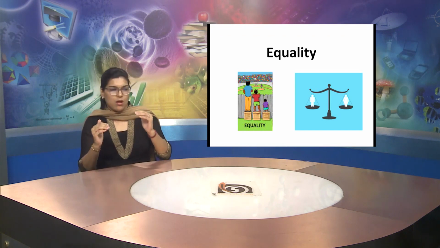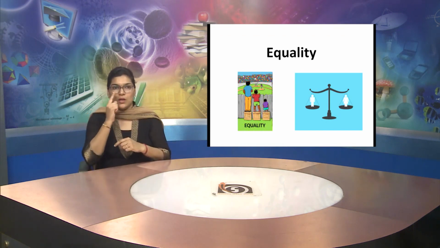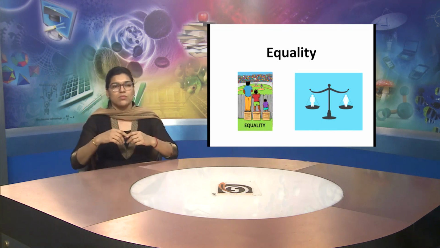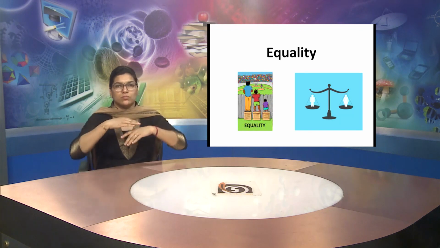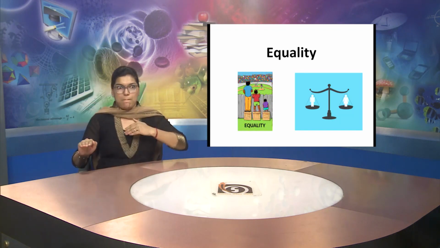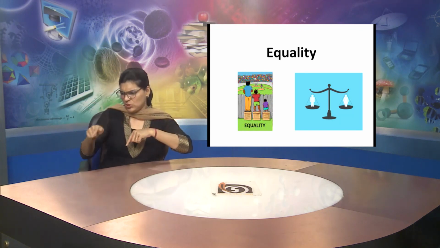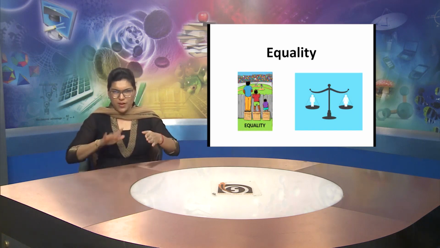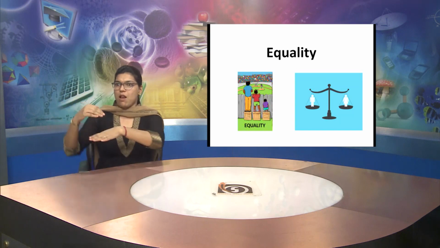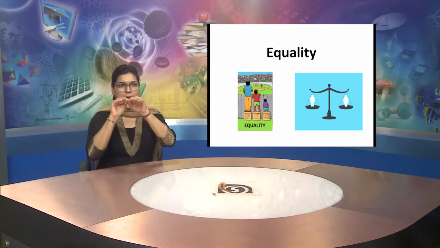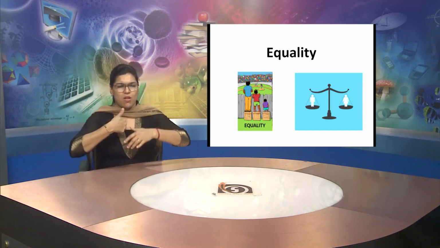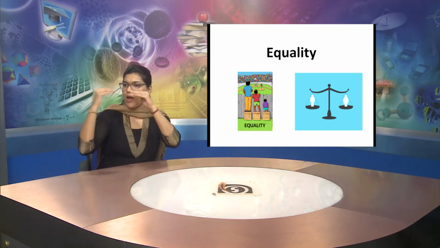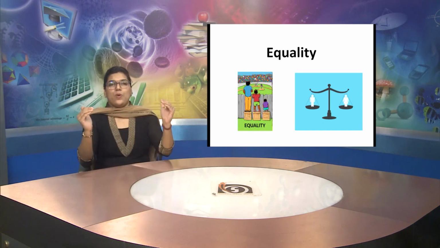This word is equality. It means all the people, whether it is male or female, a child, they all have equal rights. Like you can see on the picture, you can see the picture on the screen. It shows the 3 children are standing on a table, but they are not equal. So, it should be equal.